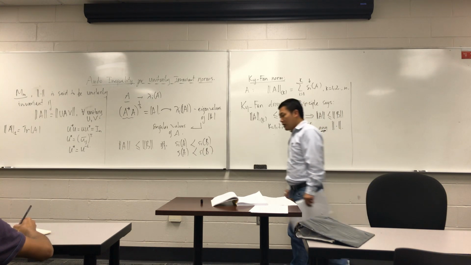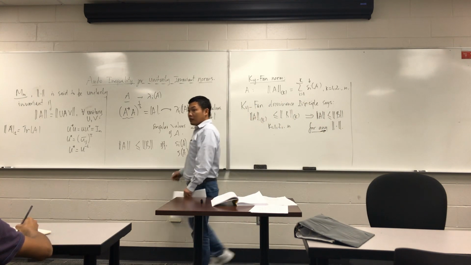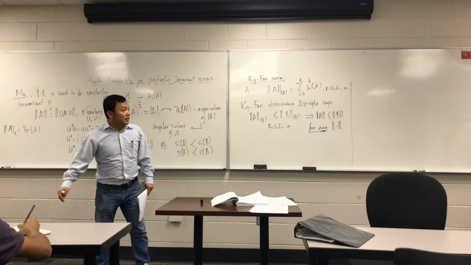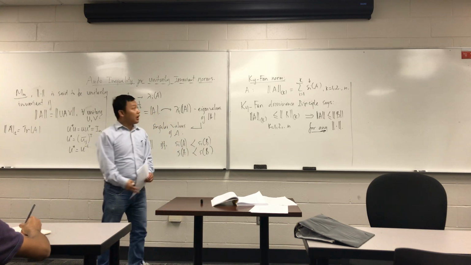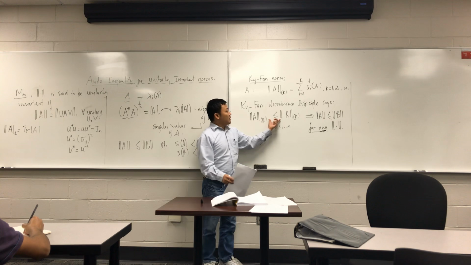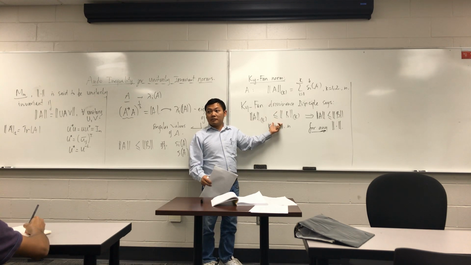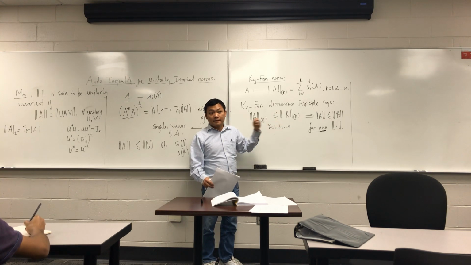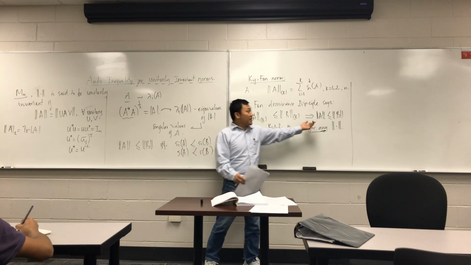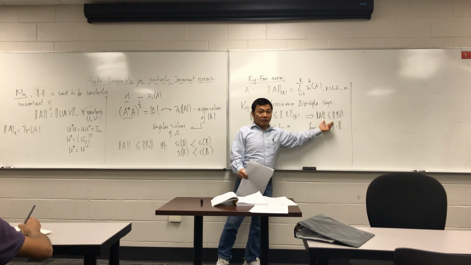So this is very important, right? Instead of proving norm inequalities, we can just prove such inequalities for Ky Fan norms. Make sense? So if they ask us to prove some norm inequality, right?